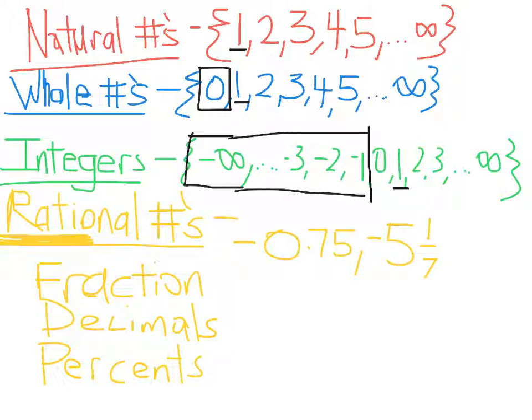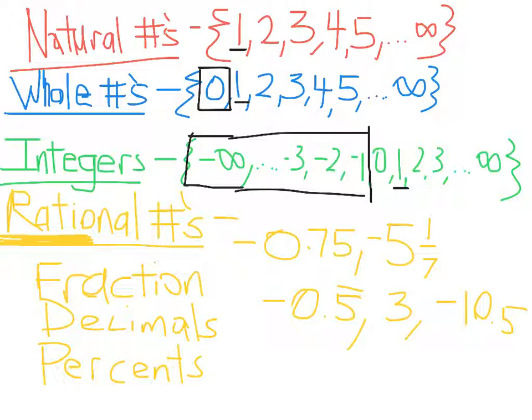We could have negative 0.5 repeating. That would be a rational number. We could also just say 3. 3 is rational. You can write it as a fraction, 3 over 1, or 3.0. We can also say negative 10.5. All right, so I'm just listing a lot of different numbers, guys.